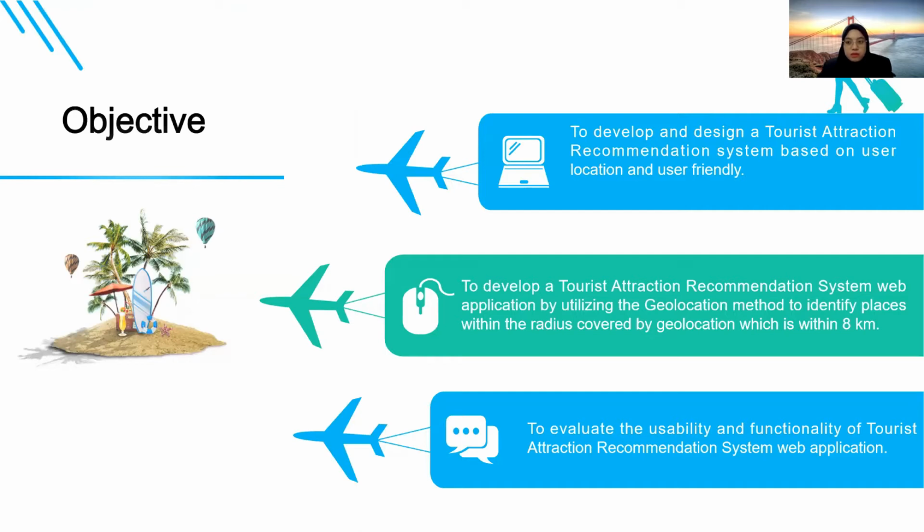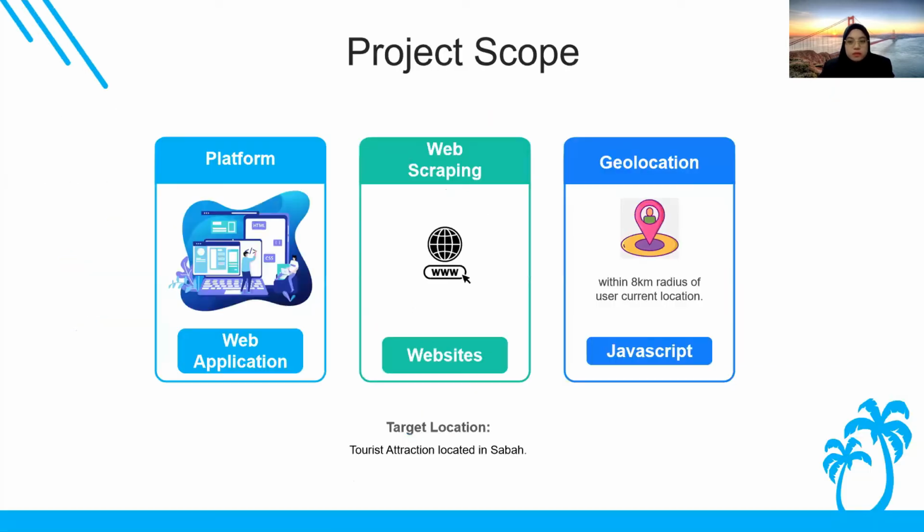And this is my objective. Firstly, to develop and design a tourist attraction recommendation system based on user location and user-friendly. Second, to develop a tourist attraction recommendation system web application by utilizing the geolocation method to identify places within the radius covered by geolocation, which is within 8 kilometers. And lastly, to evaluate the usability and functionality of the tourist attraction recommendation system web application.